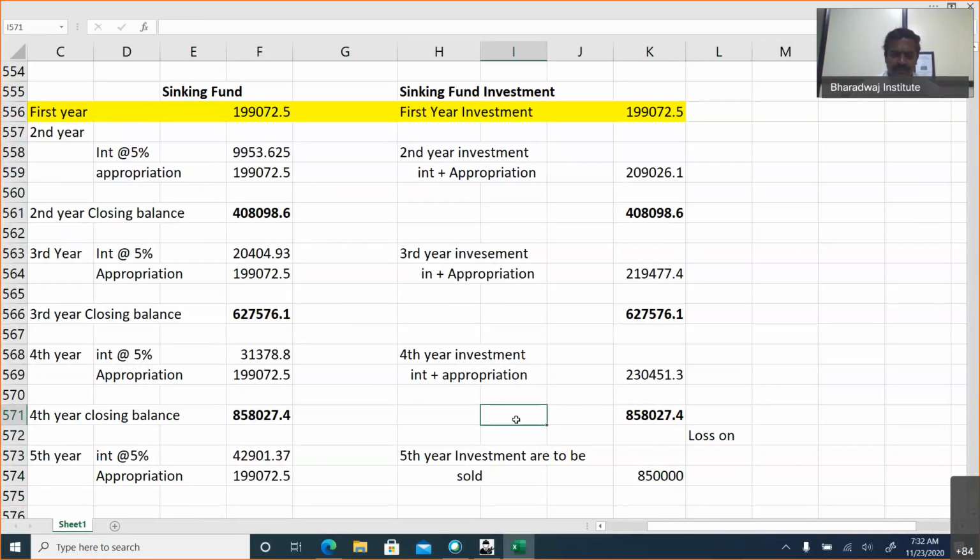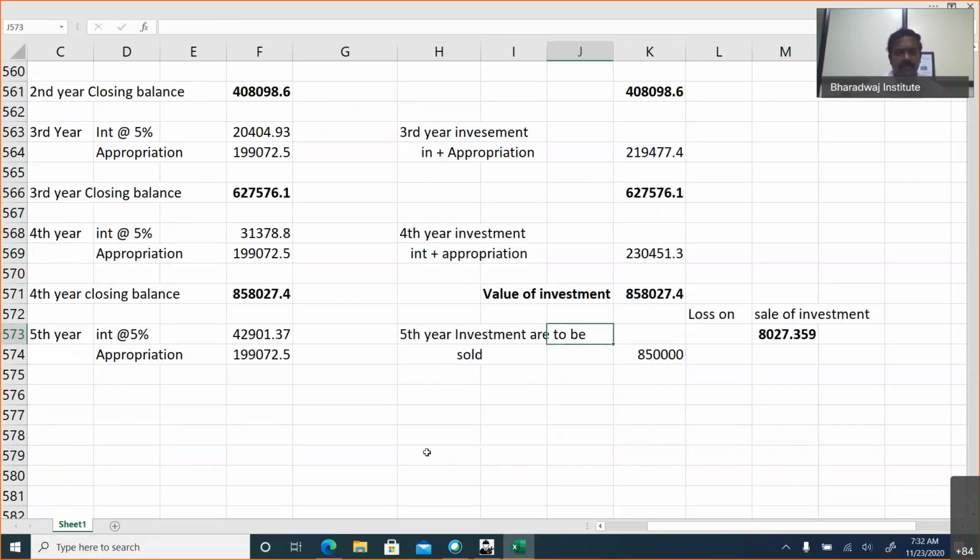This is a value. Okay. So, loss on sale. This much minus 8,50,000. This is a loss on sale of investment.